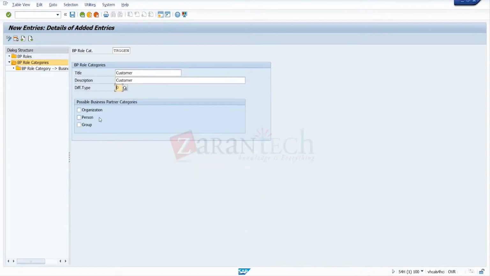So here I can make the link. This category can be used for only organization. If you take this role category and a role, for example a new role like TRG1, there you can link. You can make only organization. Person and group cannot be added with this role category. So I'll show that. Save this one.